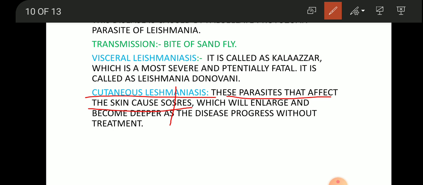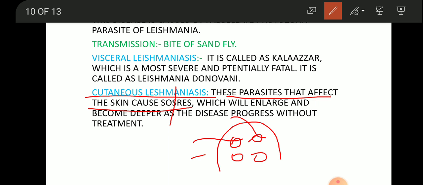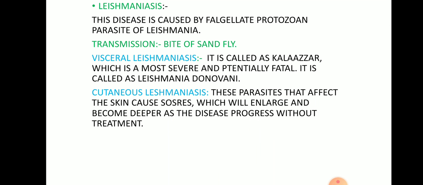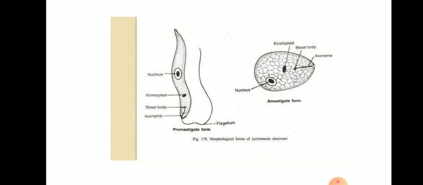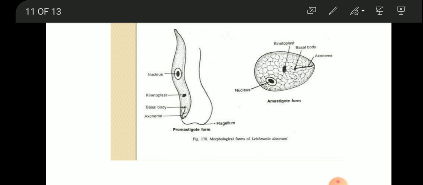If we don't treat it, it causes holes in the skin. From those holes this parasite will enter. Okay, you can see the diagram here. This is the nucleus, this is the kinetoplast, the basal body from which the flagella arises.